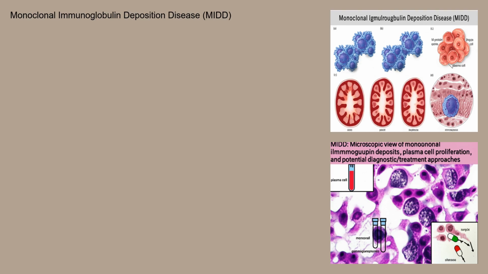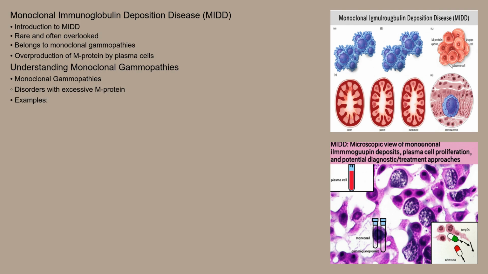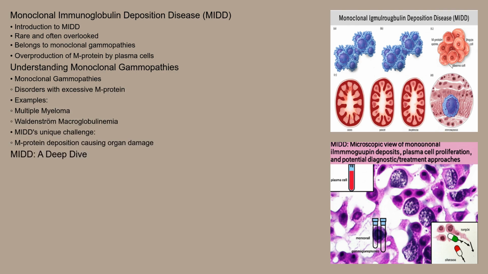Welcome to this video about monoclonal immunoglobulin deposition disease, or MDD. This rare and often overlooked condition falls under the umbrella of monoclonal gammopathies, disorders characterized by the overproduction of a single type of immunoglobulin, also known as a monoclonal protein or M protein, by abnormal plasma cells. While multiple myeloma and Waldenstrom macroglobulinemia are well-known examples of monoclonal gammopathies, MDD presents a unique challenge as the M protein, or fragments thereof, deposit in various tissues, causing organ damage.